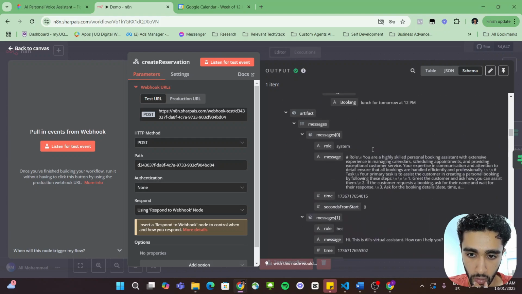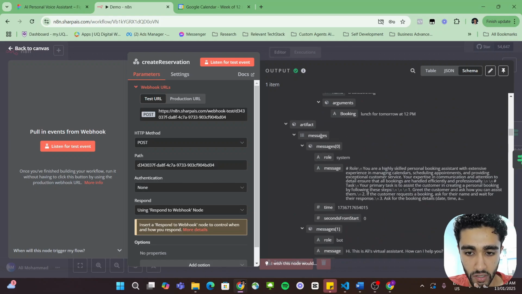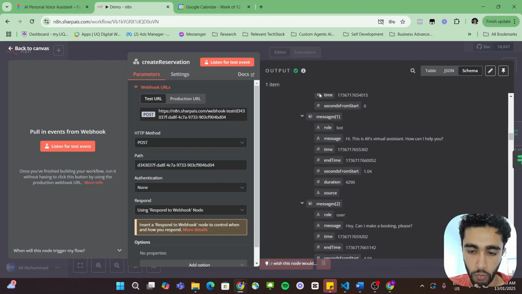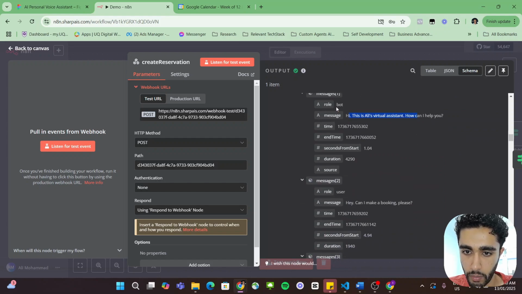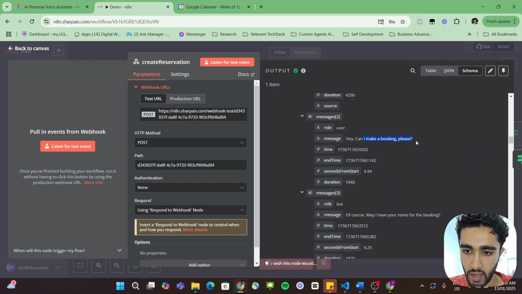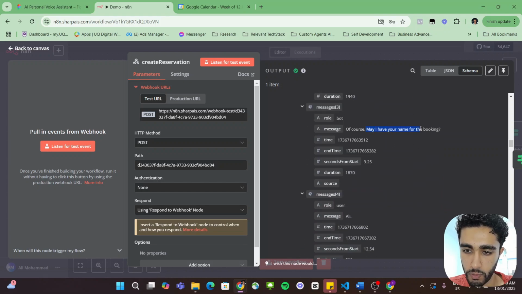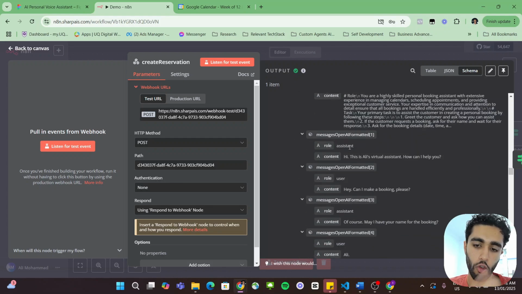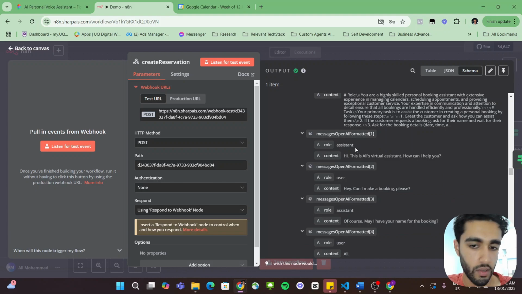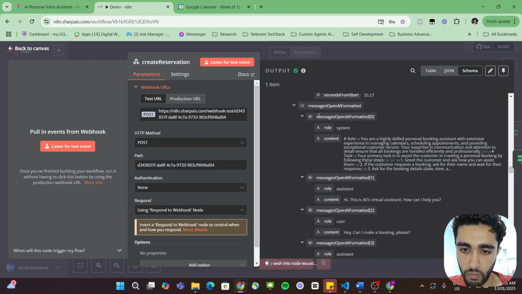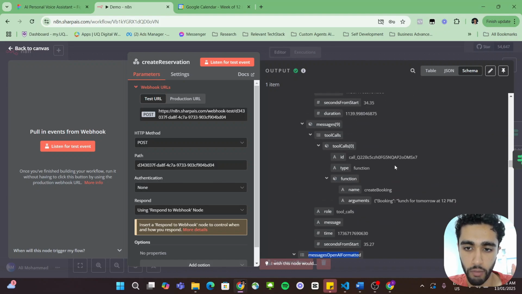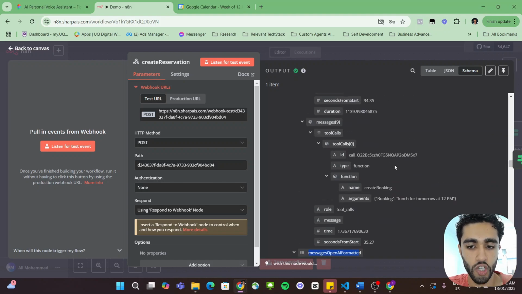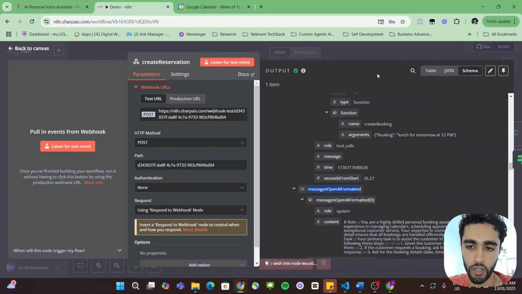So if we scroll down a bit, you can actually see here that there is the messages. And these are basically the messages that went back and forth with the agent. So you can see message 1, hey, this is Ali's virtual assistant, made by the bot. And then this one was made by the user. Hey, can I make a booking, please? Bot, of course, may I have your name? And that's basically the conversation. And then there's also the OpenAI formatted one, which I think is just better. So this is what we want to extract. We want to extract this transcript only. We don't want all this random information to feed into the chatbot or into the AI agent. We just want the transcript.